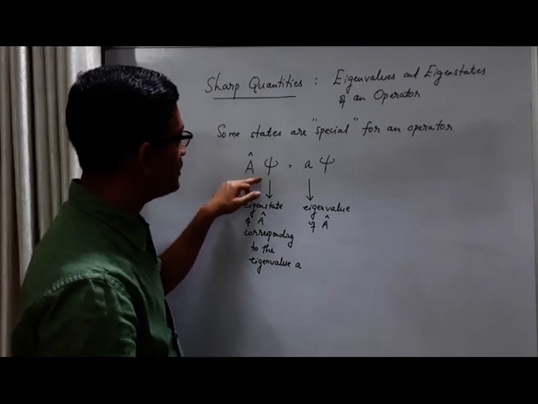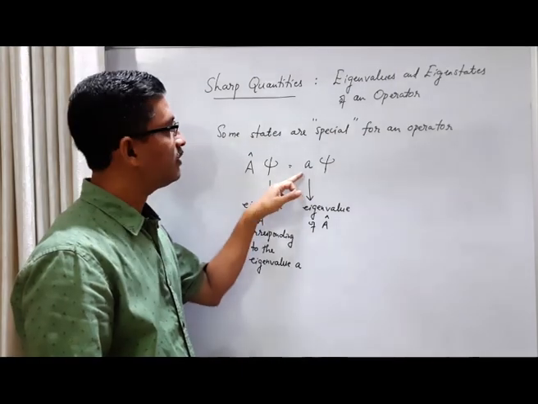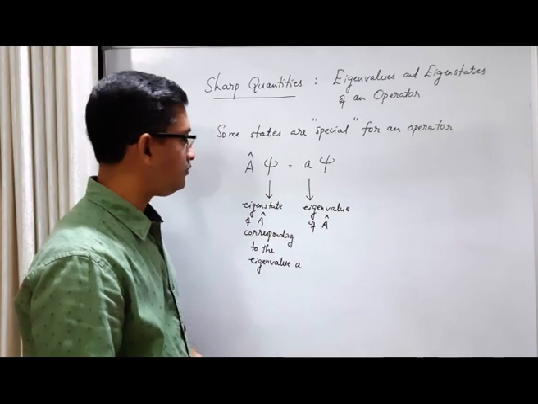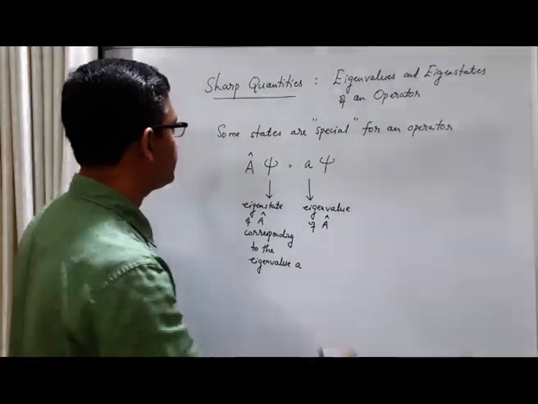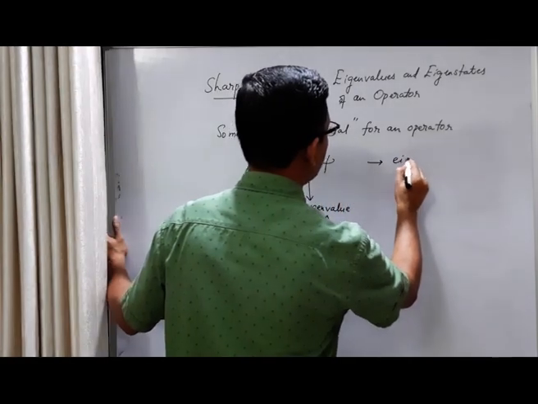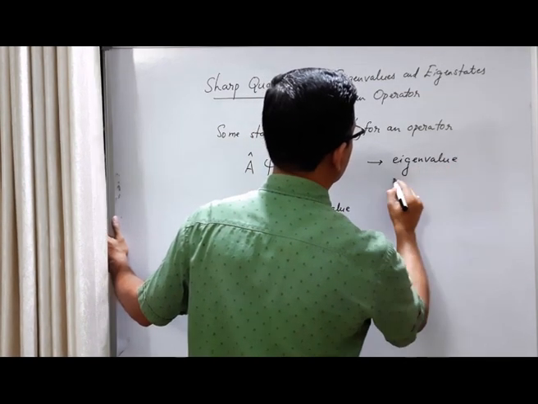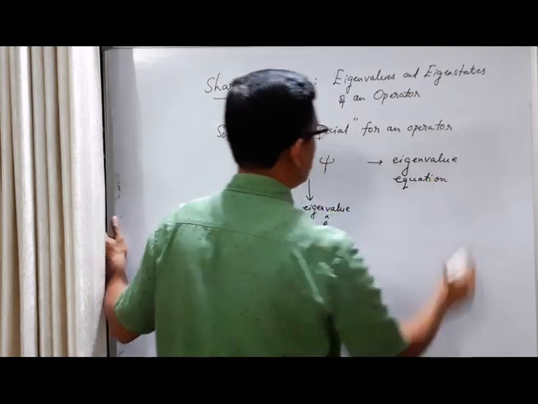This is the eigenstate of the operator corresponding to this eigenvalue. When the eigenvalue changes, the eigenstate will change. Now this type of operator equation is called an eigenvalue equation.